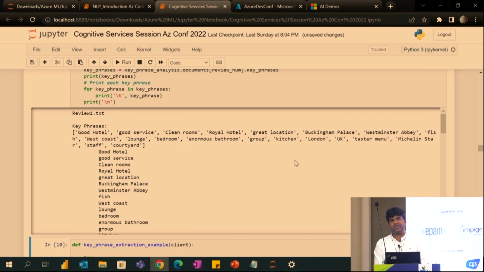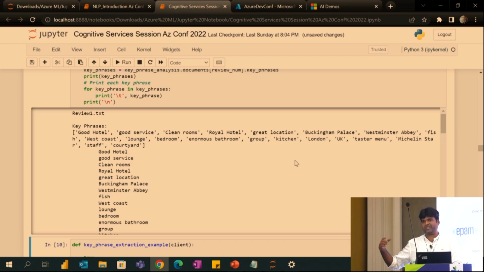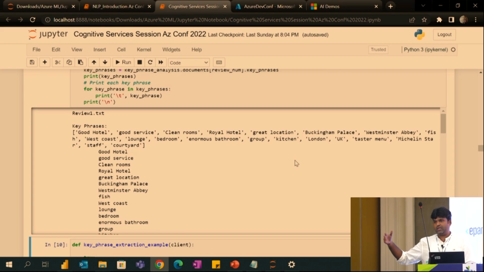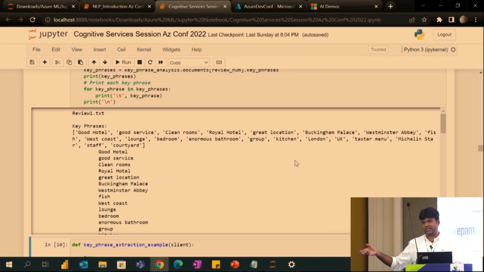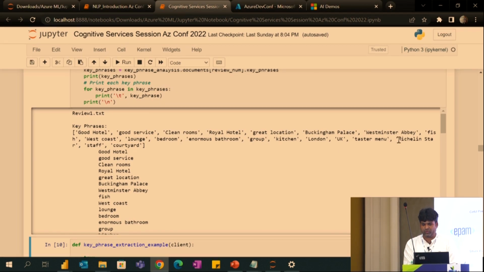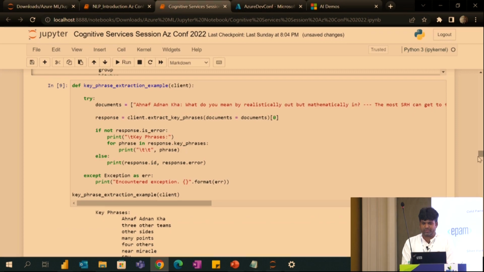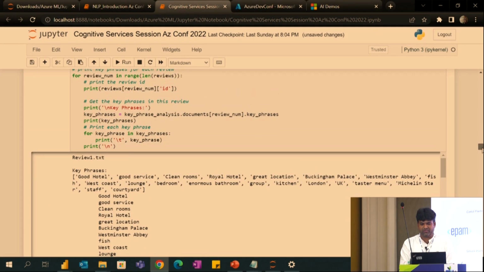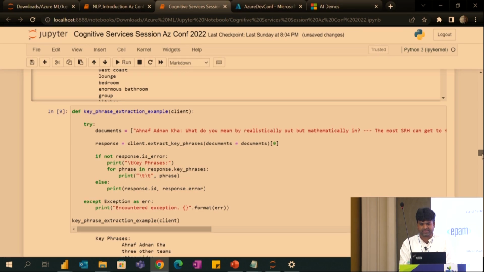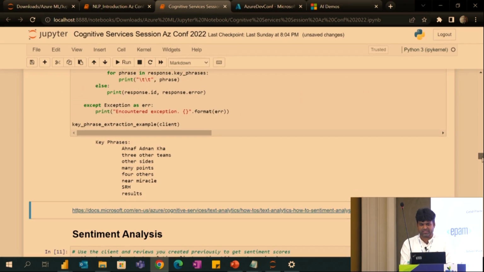And also sometimes we do website crawling. In that case, from the website you are taking too much data, and you need to map that back to a specific country. For example, India website data, map it to India. If you are getting data from the United States, you have to map that too. In that scenario, this will be very useful, for example to find which country or which city. Also, here is another example. The above one I got from the reviews, and in this I'm passing some sample text. Here, what are all the key phrases coming.